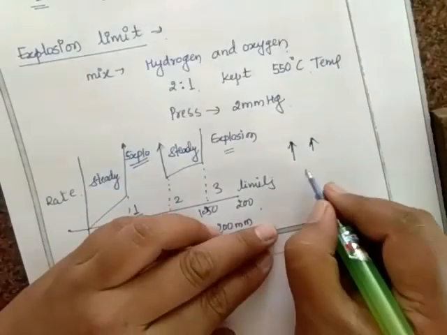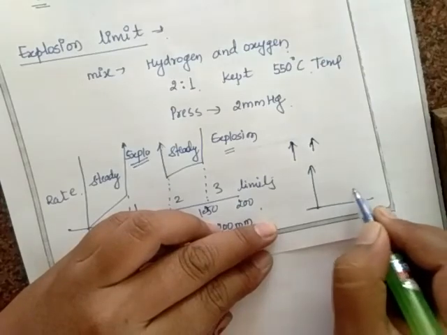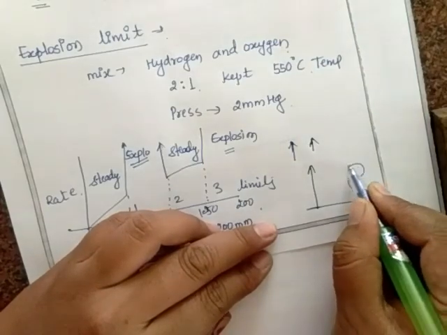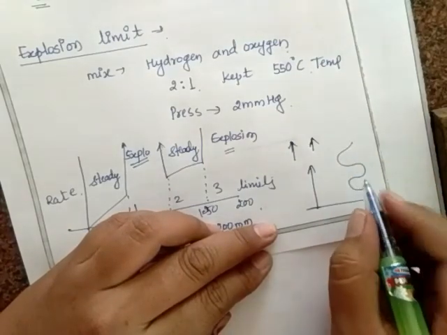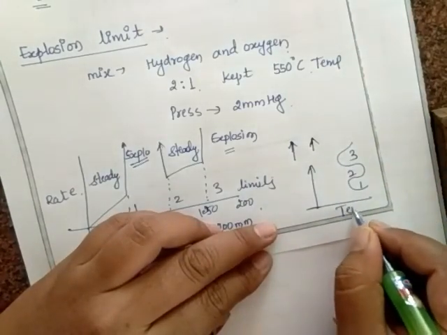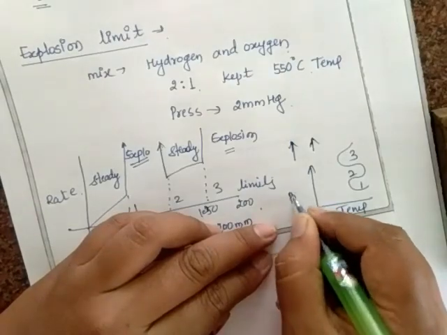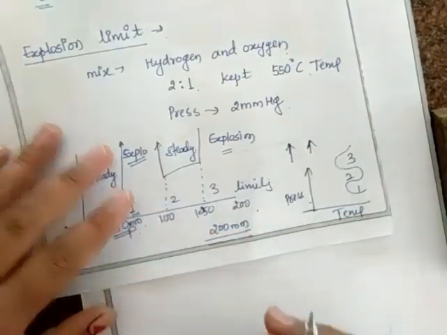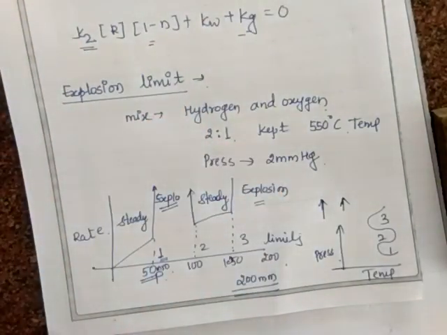Along with pressure and temperature, this is the first limit, then the second limit, and this is the third limit; it will just go on passing the limits. This is temperature and this is pressure, and here are our explosion limits. And here we end our topic, kinetics of chain reaction. Thank you.